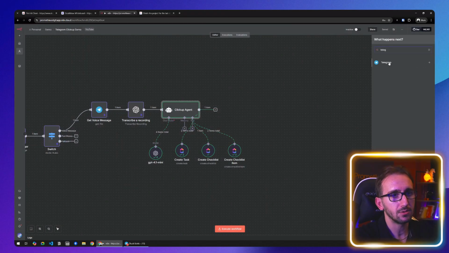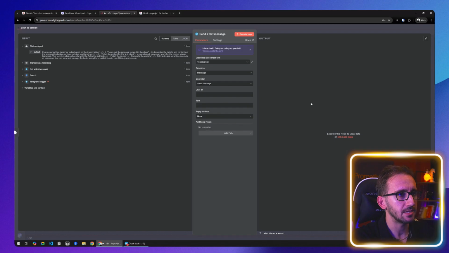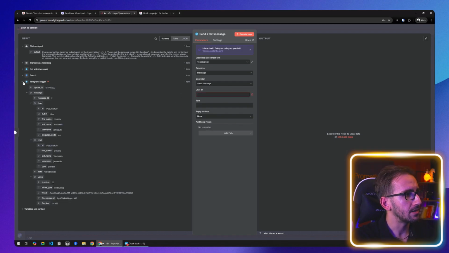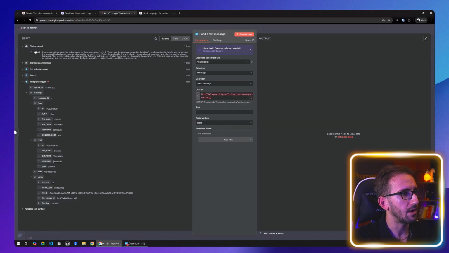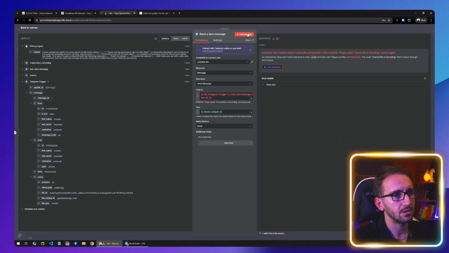So we're gonna use Telegram, and then we're gonna send a message, send a chat action, no, send a text message. And on the chat ID, we're going to go back to the Telegram trigger, and under chat, we're gonna use the ID. And for our text, we're just gonna use the output of our text. Why is this? This shouldn't be red. I don't know why it's red. Let's execute it.